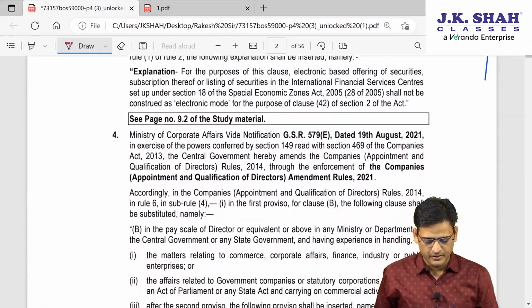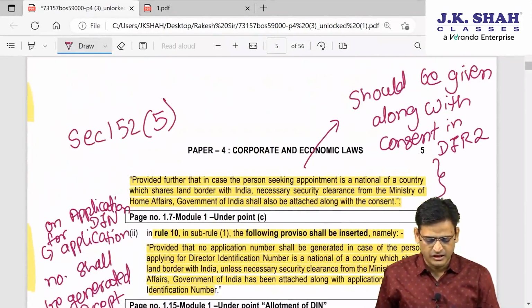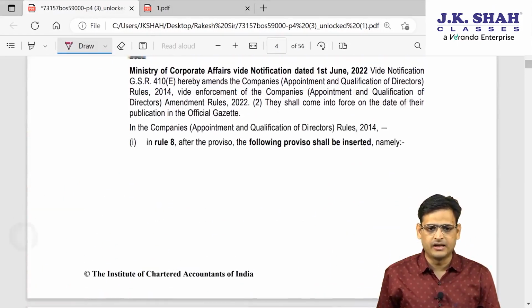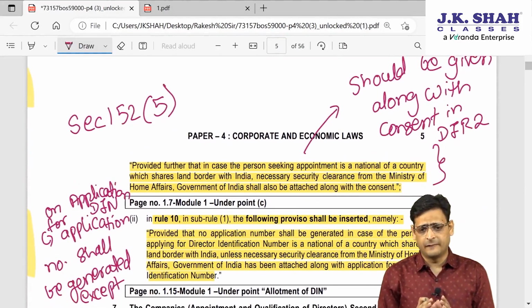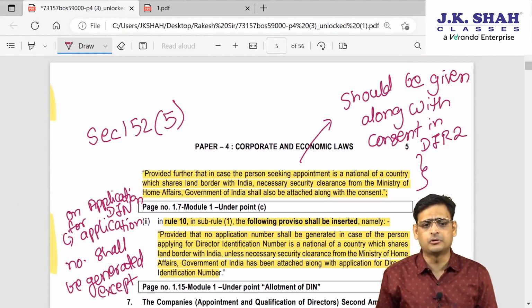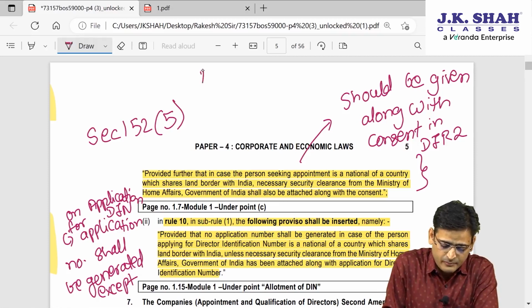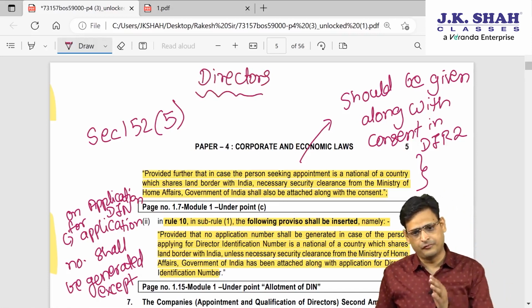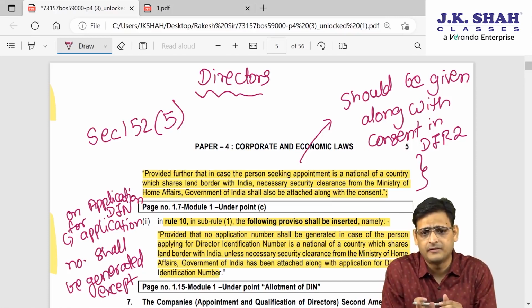The first amendment I am going to discuss is from the Directors chapter. I am referring to your ICAI material only, so that you will not get any confusion. On page number 5, this amendment is from the chapter Directors. I have also written the section number for your reference, section 152(5). First, let us revise shortly what section 152(5) is.